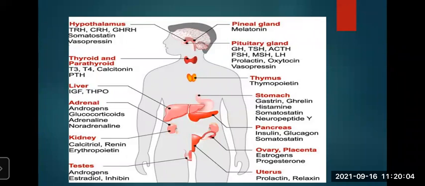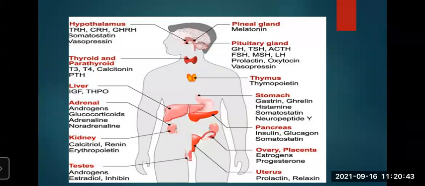Now how it functions: controls behavior during crisis and emotional situations. We have emotional situations, during that it controls our behavior. We have seen an angry person is there, the behavior gets very angry, or the person will get short-tempered. Why? Because this adrenal gland will secrete much more beyond the requirement. So that's why it happens. It stimulates heart and its conducting tissue and metabolic processes, maintains balance of sodium and potassium, and stimulates metabolism.